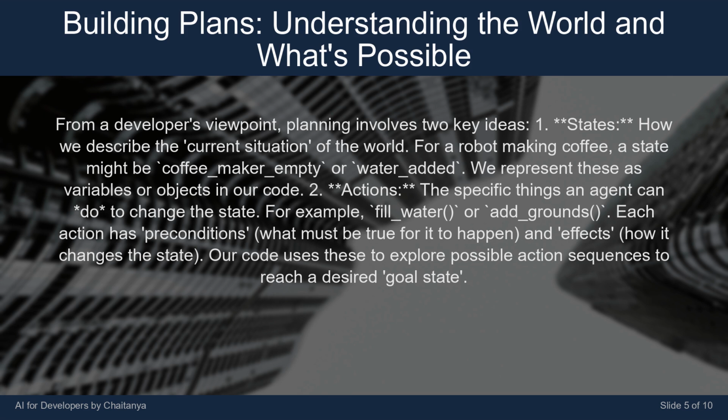The specific things an agent can do to change the state. For example, fill water, add grounds. Each action has preconditions, what must be true for it to happen, and effects, how it changes the state. Our code uses these to explore possible action sequences to reach a desired goal state.